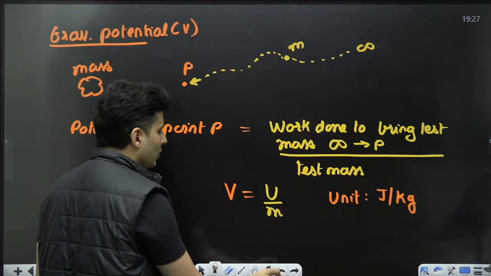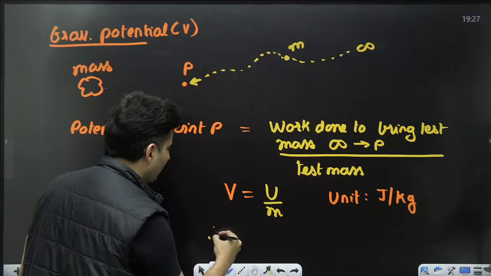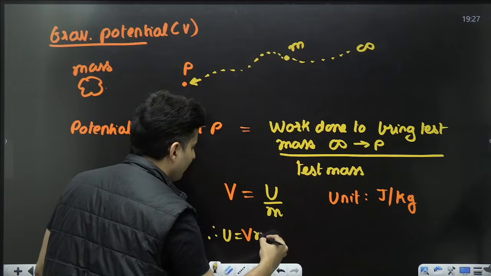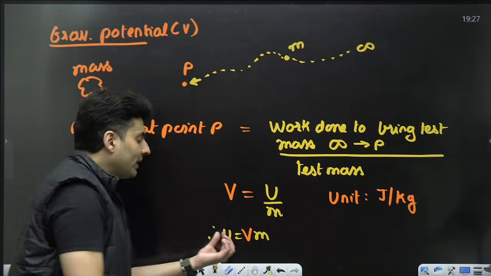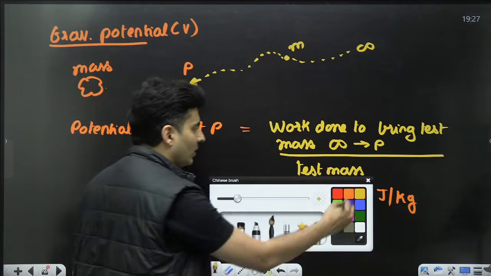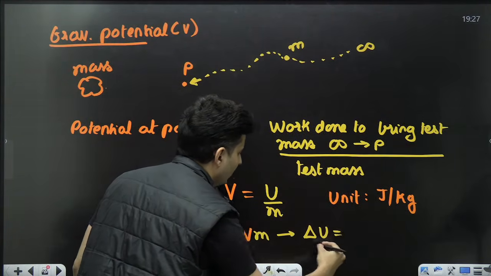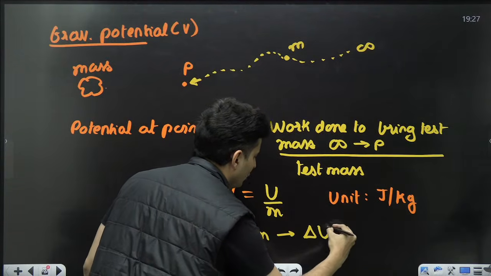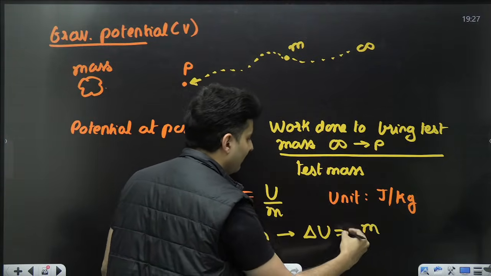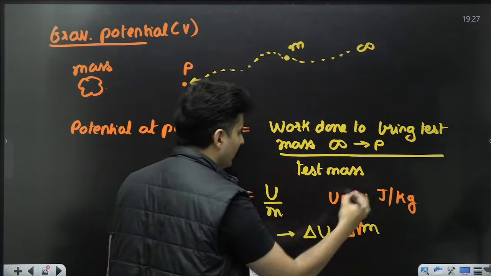More than this, what you will be ending up using is this formula. Shift the mass over here. So you will therefore get U is equal to V times M. Now you put the delta symbol. Change in energy, mass won't change, is change in potential times mass. So from this you will get delta U will be equal to delta V times mass. This is a very, very important relationship.